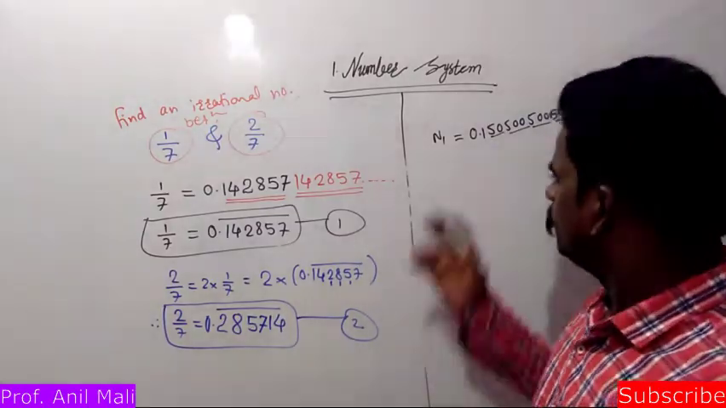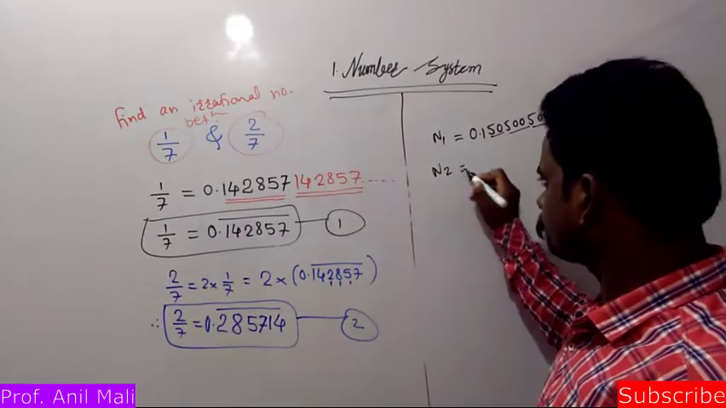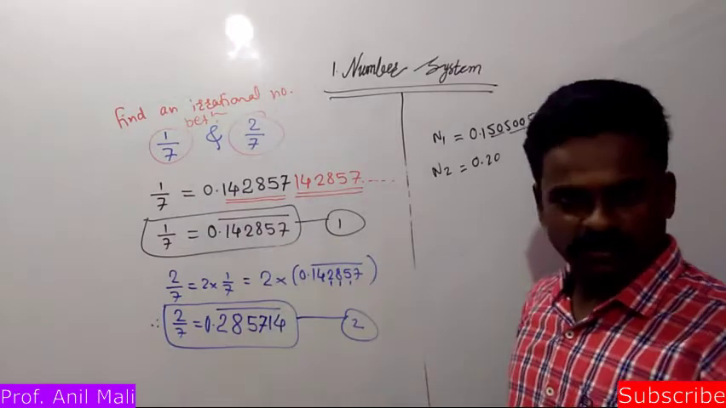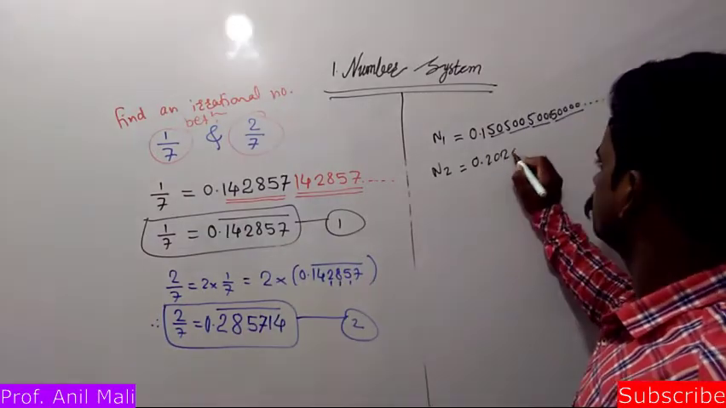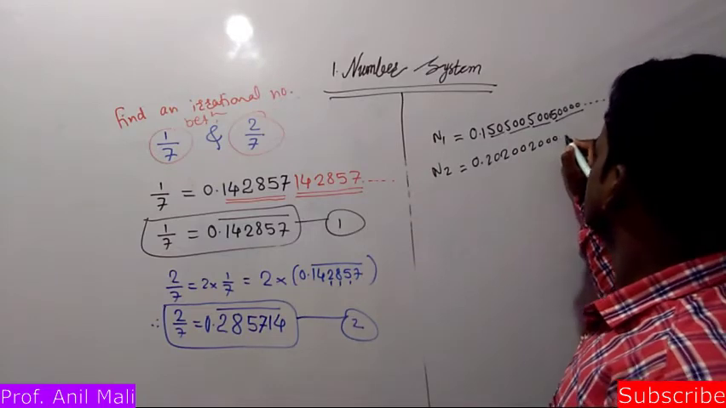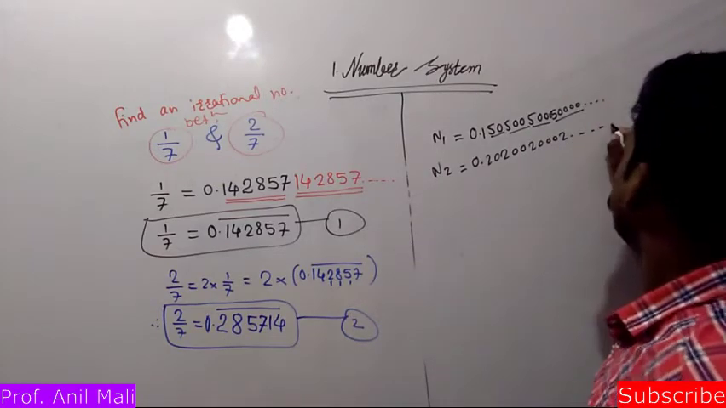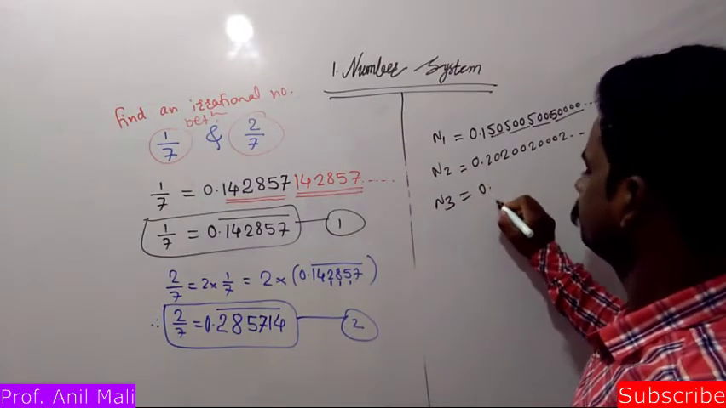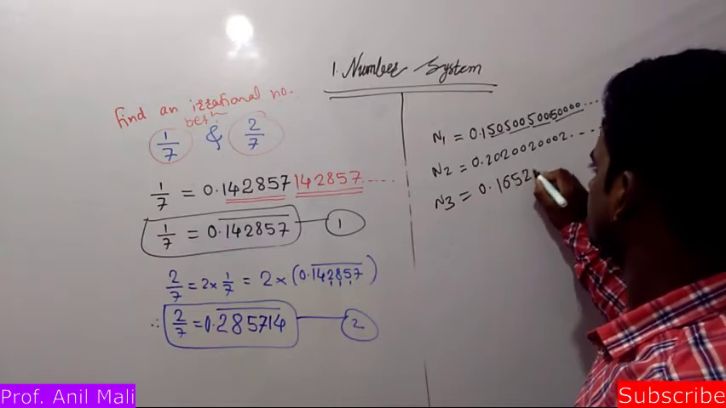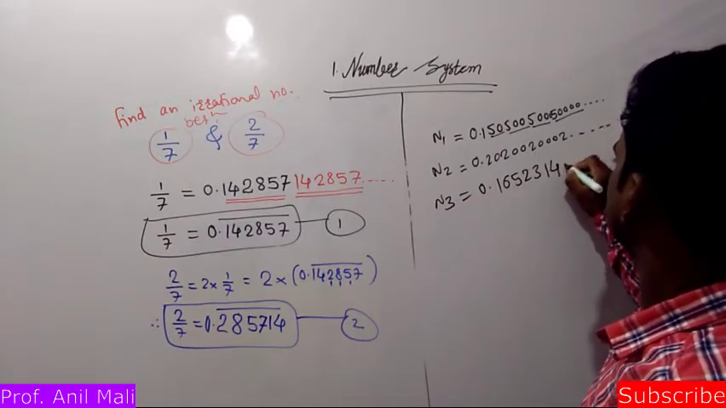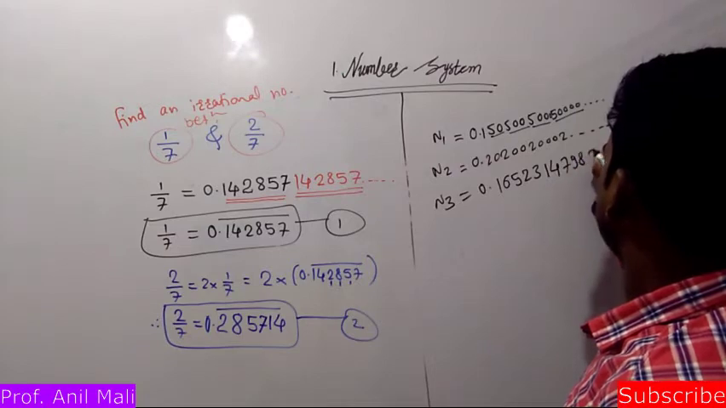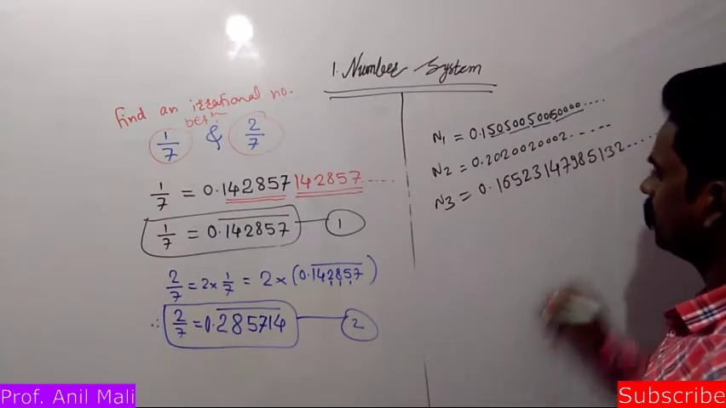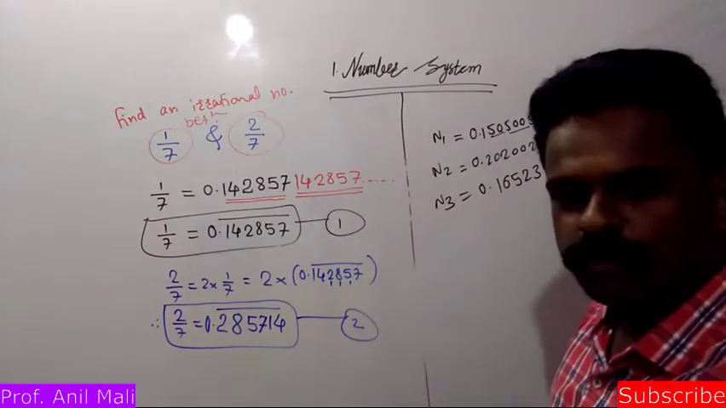In that way you can take any number. And 2, suppose. We'll write here 0.20 lying between 0.14 and 0.28. Okay, fine, no problem. So 200, 2000 and so on. Or you can write any other number like this: 0.16523 1479851 3 2 and so on. There is no fixed pattern, or it is not going to end at one point.